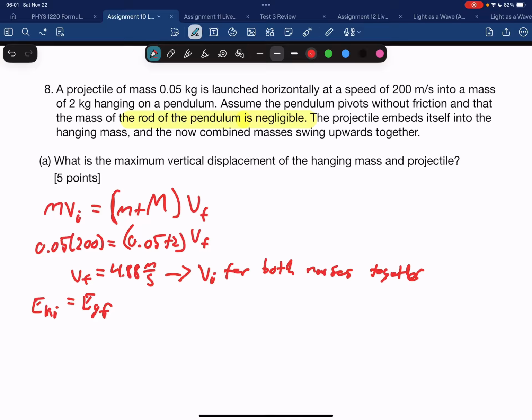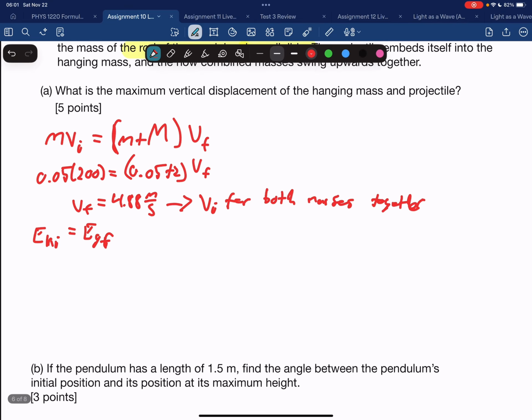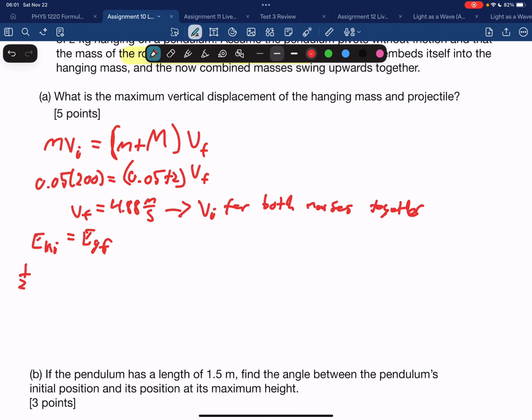So in my conservation of energy here, I'm going to have 1/2 m v_i squared equals mgh. At its highest point, the maximum vertical displacement, it'll be motionless for that moment. At the beginning, we're just going to assume that before it starts swinging upwards, before it starts moving, we're going to call that our vertical reference point. So we have 0 gravitational potential energy at that point. And we are going to solve this for h. So h equals